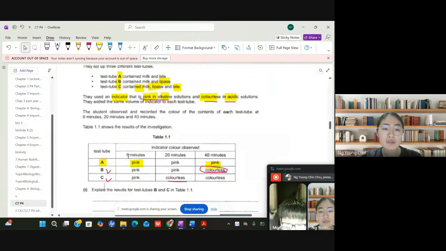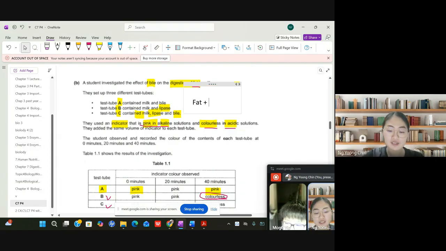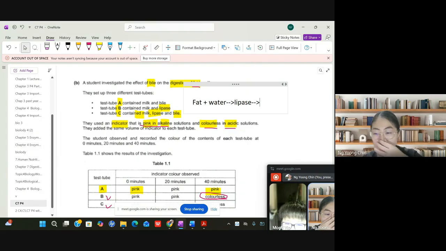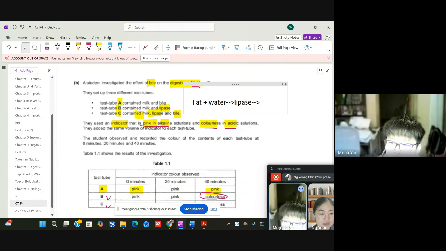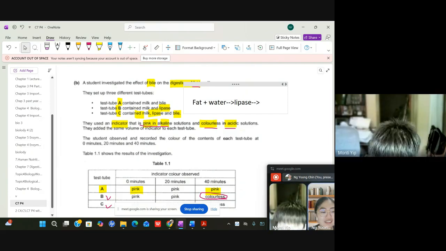Okay, maybe Monty, you can think in this way. The milk, right? Inside the milk, there are fats. So Monty, maybe you can tell me the digestion process for the fats, the equation. Fat plus water, broken down by the lipase, and then they become what kind of products? Maltose? It is a fat. Okay, maltose is from starch, right? It's different.